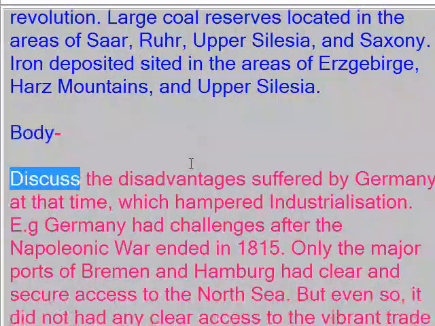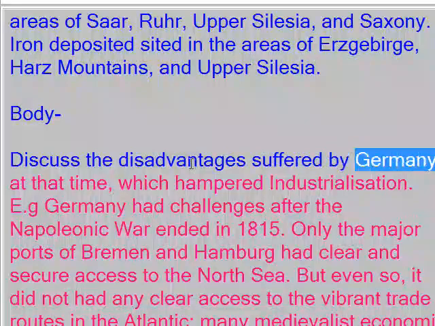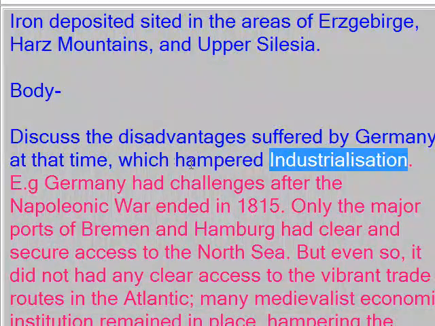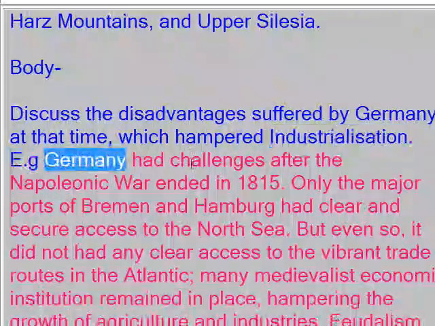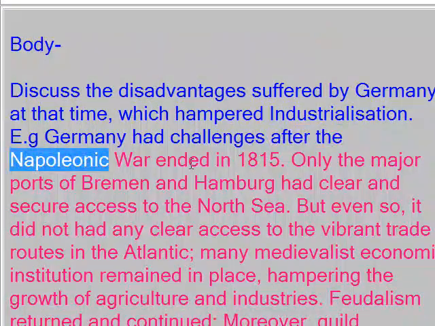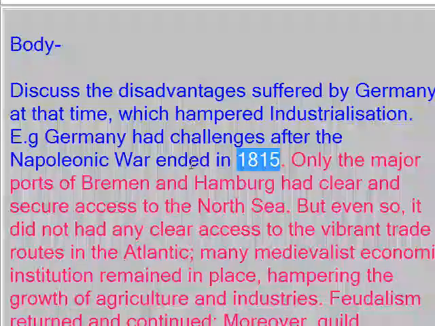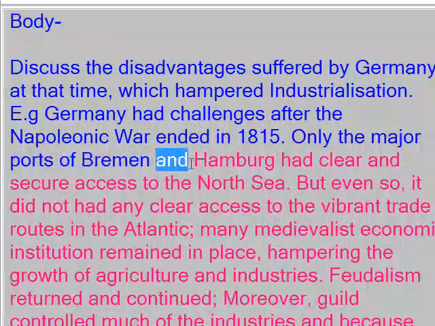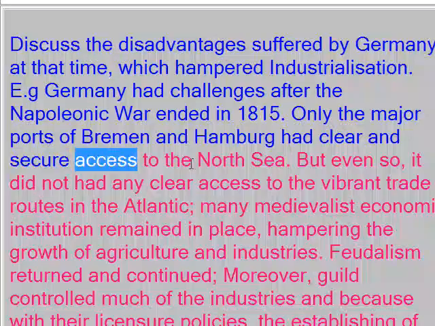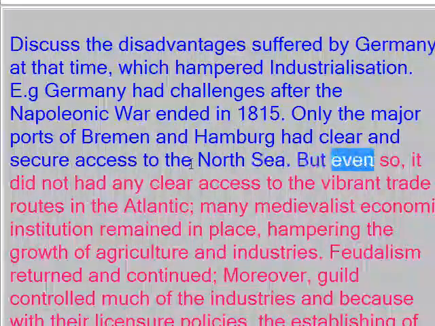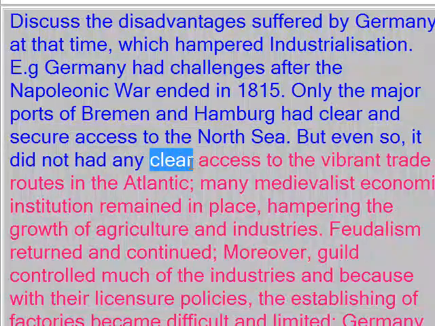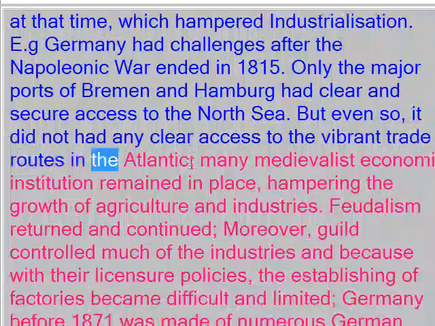Body: discuss the disadvantages suffered by Germany at that time, which hampered industrialization. For example, Germany had challenges after the Napoleonic War ended in 1815. Only the major ports of Bremen and Hamburg had clear and secure access to the North Sea. But even so, it did not have any clear access to the vibrant trade routes in the Atlantic.